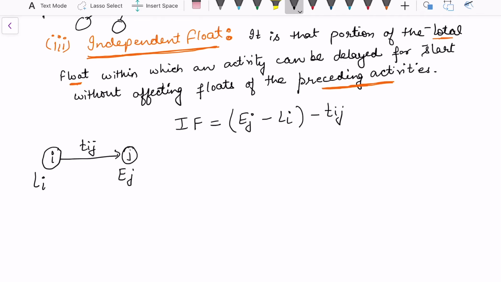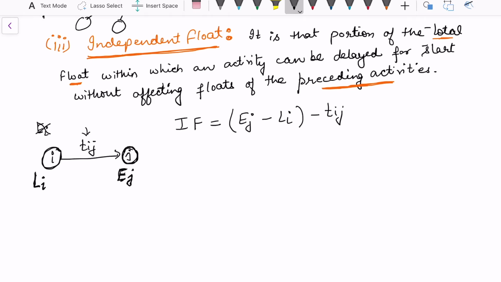Now, this project can start anything after EJ time. This is the earliest starting occurrence of this event. So this time must have been calculated by EI plus this quantity TIJ. But suppose now I am not reading it from EI, I am just reading it from the latest occurrence. It says that this ith node has occurred, or it has finished this project, with the time Li.